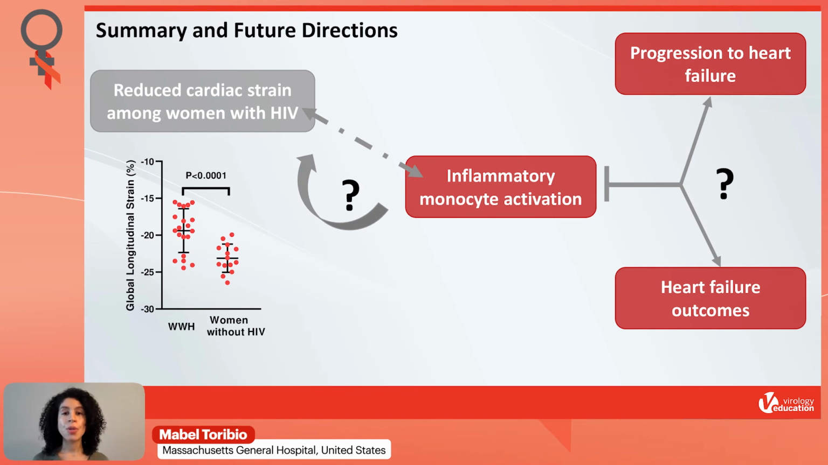So just to conclude, in our study, we found that women with HIV had reduced cardiac strain compared to women without HIV. We also found an important relationship between inflammatory monocyte activation and reduced cardiac strain among women with HIV, and this relationship was not found among the women without HIV. What remains to be determined in future studies is whether or not inflammatory monocyte activation is a driver of reduced cardiac strain among women with HIV, and further, whether or not targeting or inhibiting inflammatory monocyte activation could have effects to prevent progression to heart failure or heart failure outcomes among women with HIV.